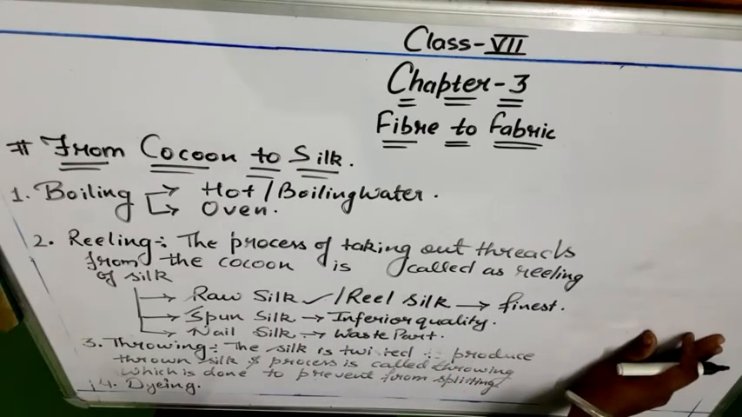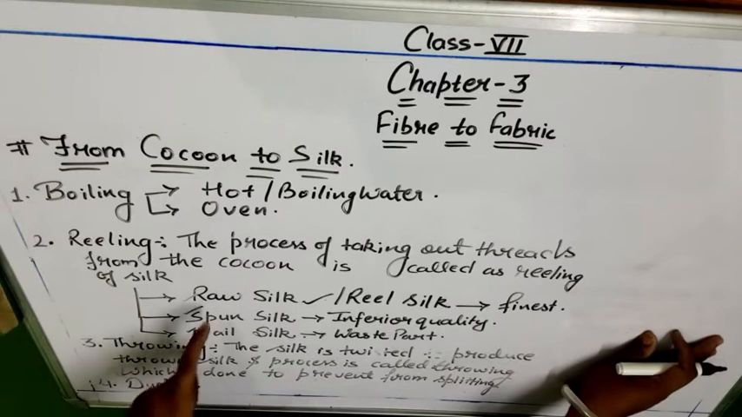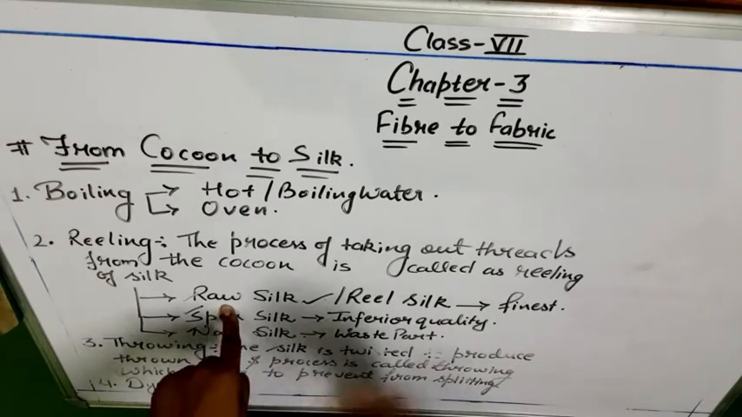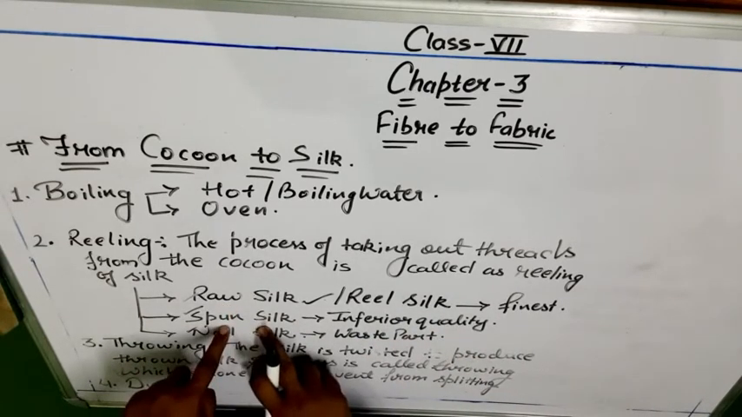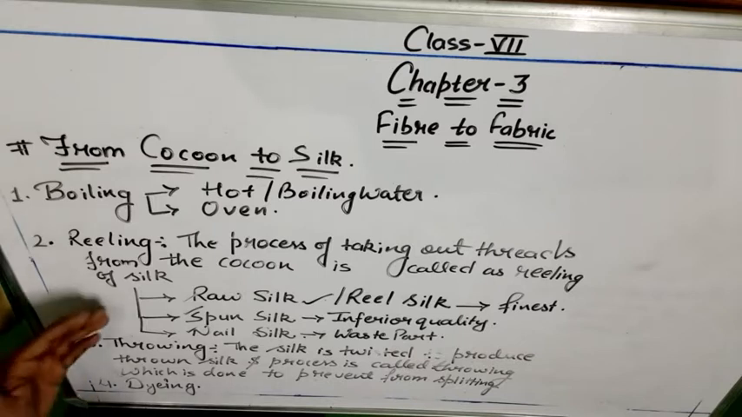So by reeling, we categorize silk into three parts: raw silk, spun silk, nail silk. If it is of the best quality, then it is called raw silk. If it is of medium quality, then it is called spun silk. And if it is of the third grade, or the most inferior quality, then it is called nail silk. So these are the three different grades of silk which are obtained by reeling.